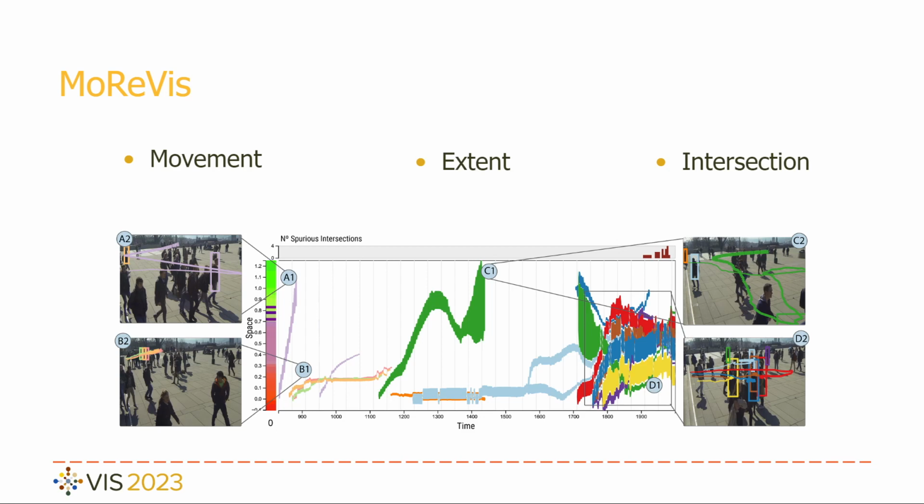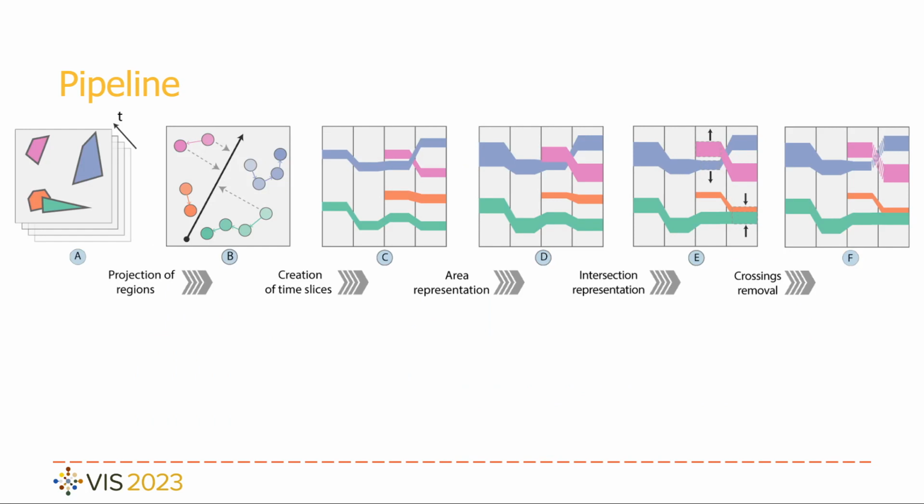Each object has its trajectory represented with a curve. The vertical positioning of the curves is based on the original positioning of objects. The weight of the curves denotes the area of objects' regions, and intersections between curves relate to intersections in the original space. The MoreVis method can be divided into 5 steps.